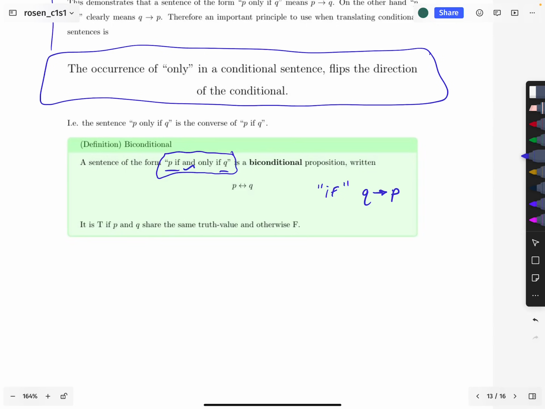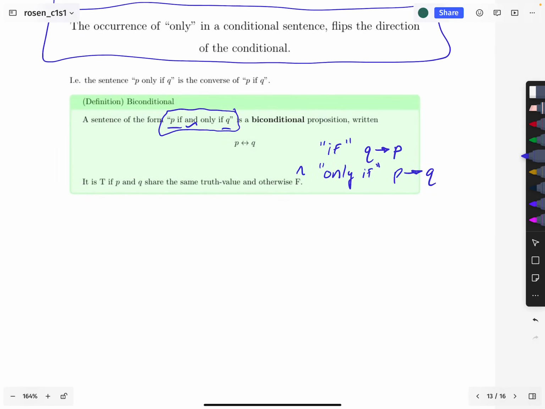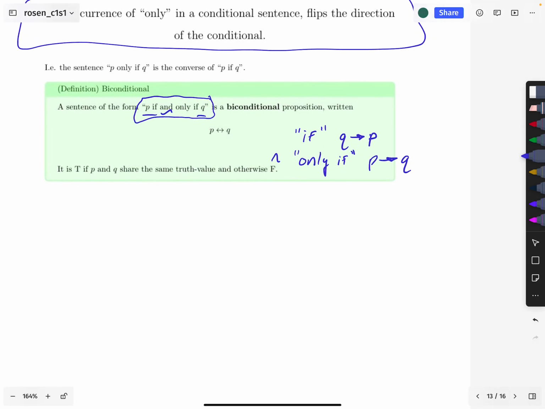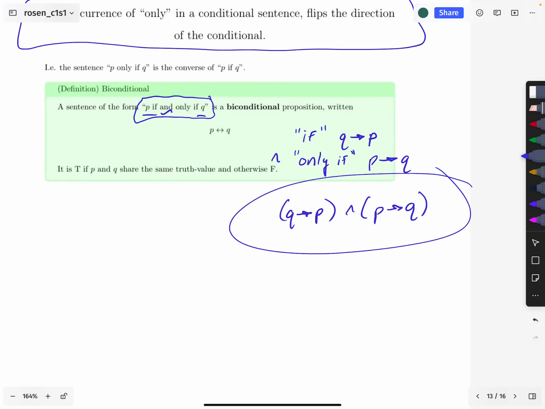And we know that we are conjoining that with the only if part, and that is basically the same as saying P only if Q, which we have now learned means if P then Q. So, effectively, P if and only if Q means this.